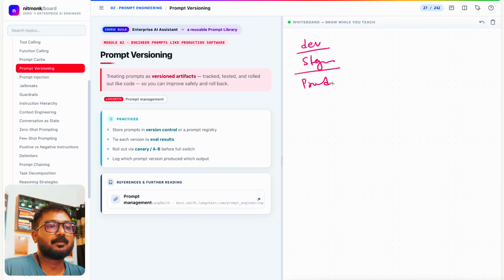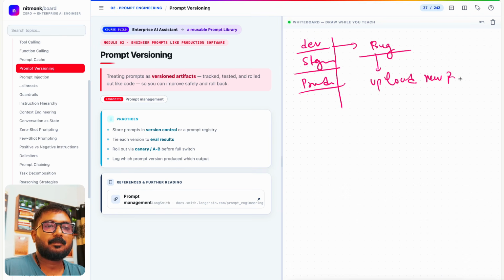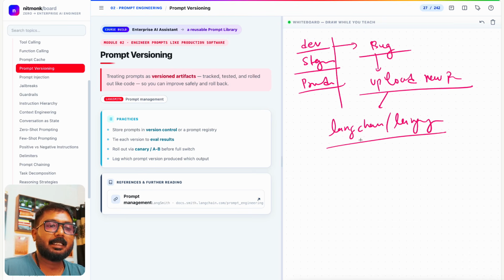There could be production prompts, right? Or let's say it's not there. Then still, if you're trying to solve a bug, there you have to upload a new prompt, right? If you are in the LangChain or LangGraph framework, there is LangSmith that offers this.